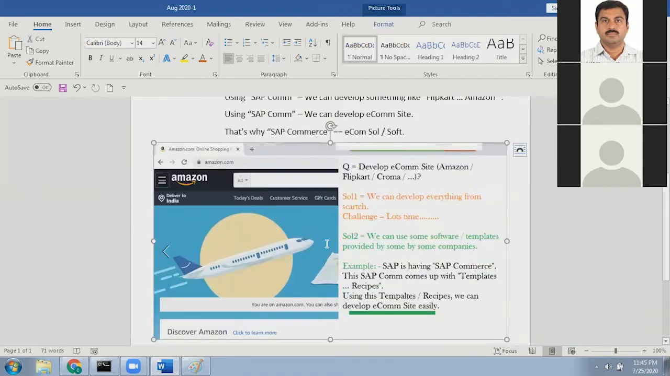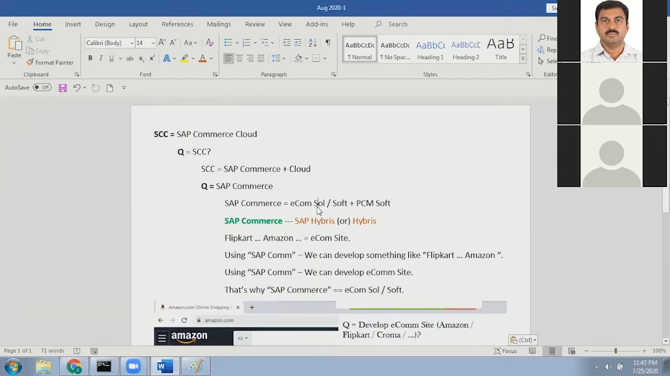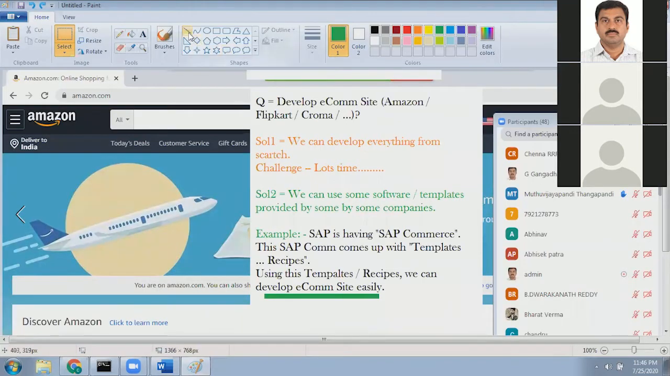Now, what is SAP Commerce? SAP Commerce is an e-commerce solution or software. What does it mean? Let's understand. Flipkart and Amazon are called e-commerce sites. Now my requirement is that I want to develop an e-commerce site, like an Amazon site, a Flipkart site, or a Chroma site.